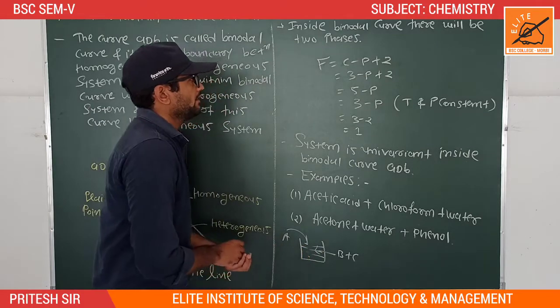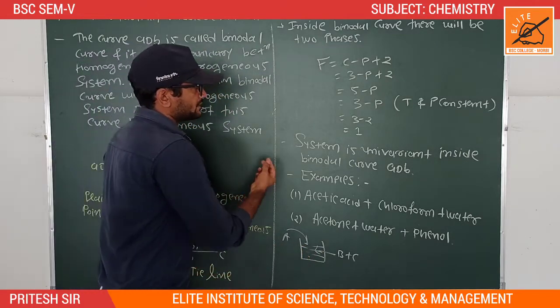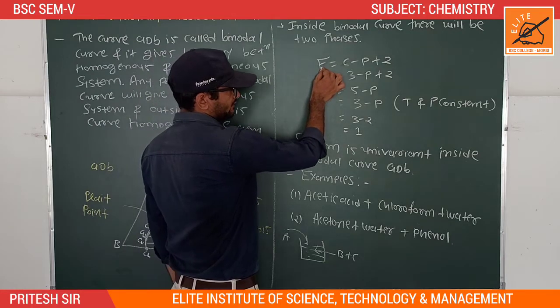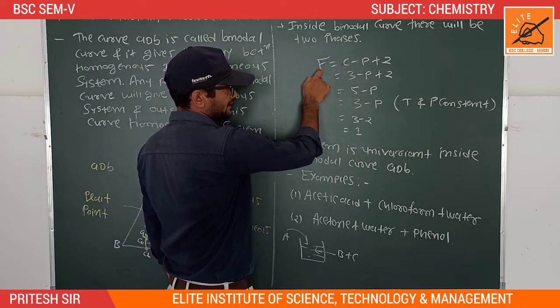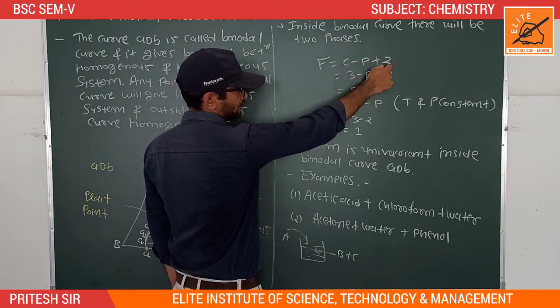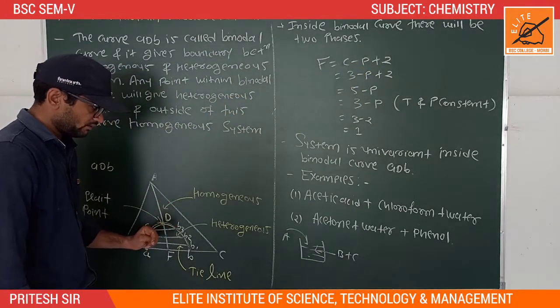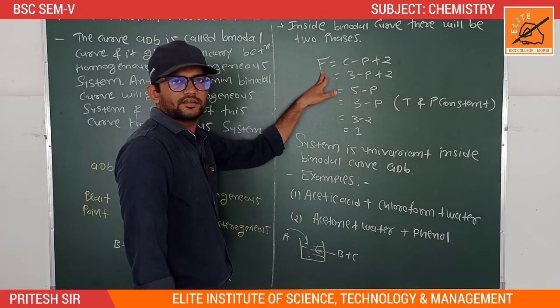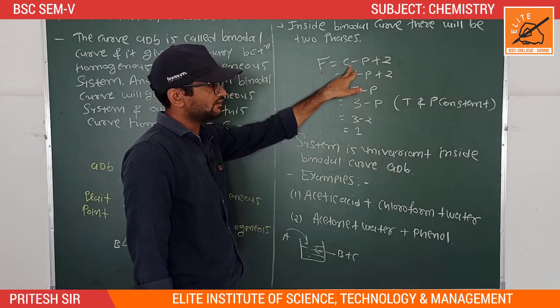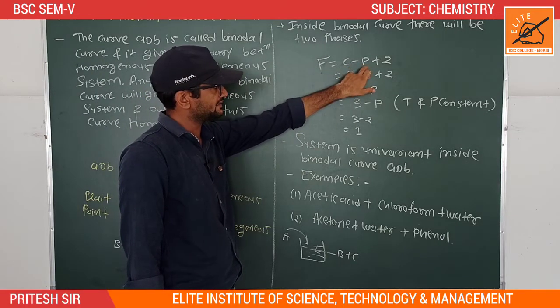According to the Gibbs phase rule, the equation is F is equal to C minus P plus 2, where F means degree of freedom, C is the number of components, and P means phases.